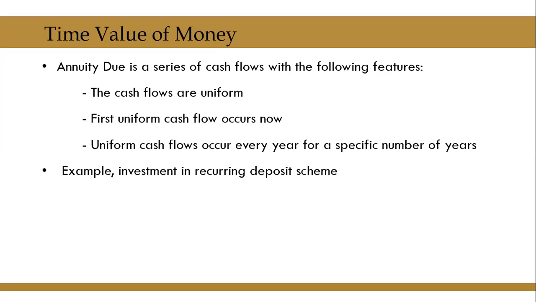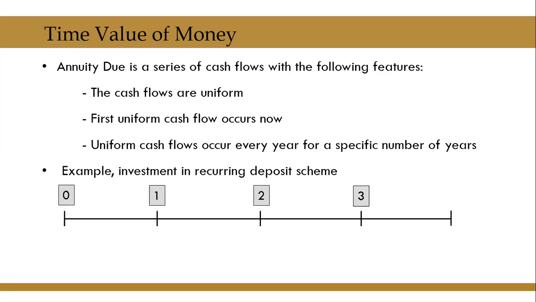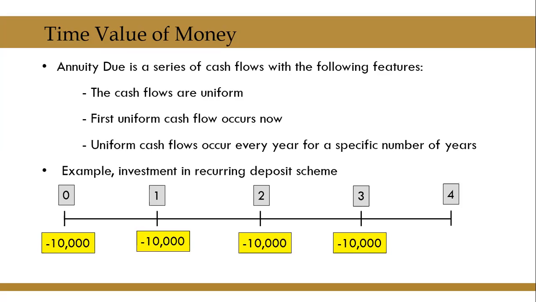What is an example for this? An example for this is investment in recurring deposit scheme for a specific number of years. Let us look at that example. Let us take a 4-year recurring deposit scheme where you are investing 10,000 rupees every year. So the first installment of 10,000 rupees will be paid today. Similarly, you pay 10,000 4 times.